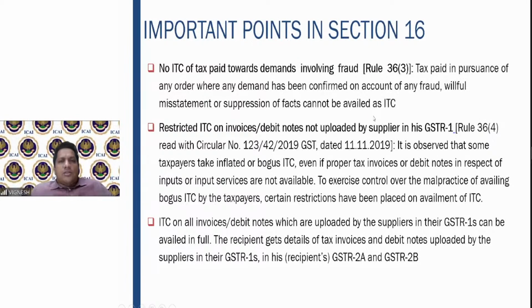And a few other things: no ITC of tax paid towards demands involving fraud. Any tax paid where the demand has been confirmed on account of fraud, willful misstatement, or suppression of facts, you cannot avail the respective input tax credit. Also, GSTR 1, whatever is there. Why exactly has this come? Many taxpayers take inflated or bogus input tax credit. Fake invoices will be there. They'll claim the input tax credit. To exercise control over that, the restriction has been placed. So ITC on all invoices or debit notes which are uploaded in GSTR 1 can be availed in full.